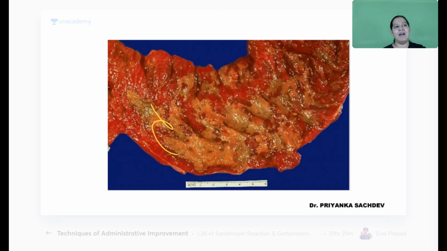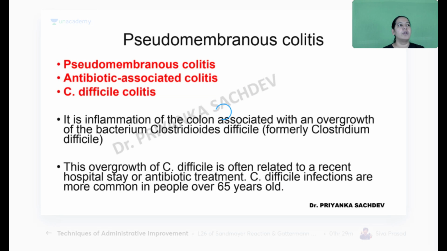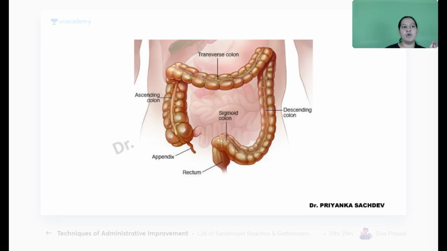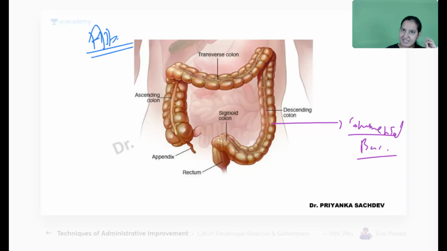So what is actually happening here? Human colon contains good bacteria. The name of the good bacteria is commensal bacteria. Commensal bacteria are present in colons of all normal healthy human beings. If I take antibiotic for some other reason, just suppose our patient is having pulmonary abscess, he was taking antibiotic for a longer duration. So that antibiotic will kill that pathogen, whatever we are taking the antibiotic for, that will definitely die. But these commensal bacteria in the intestine will also die because of longer antibiotic course.